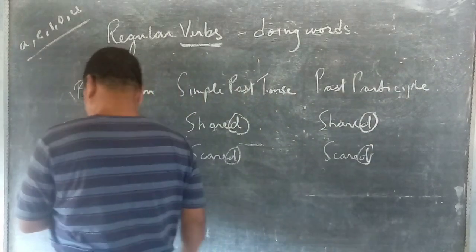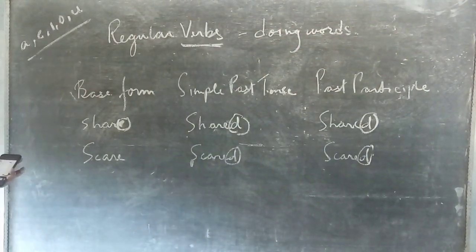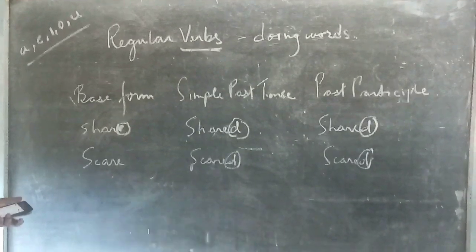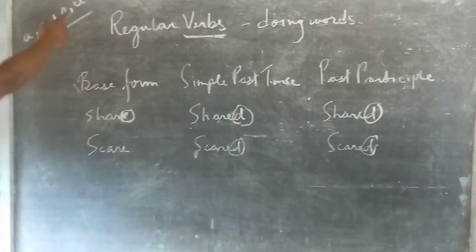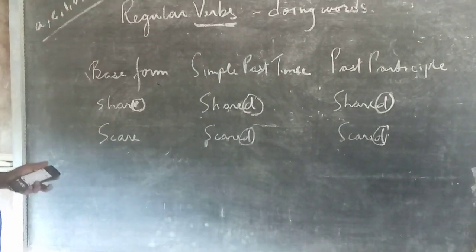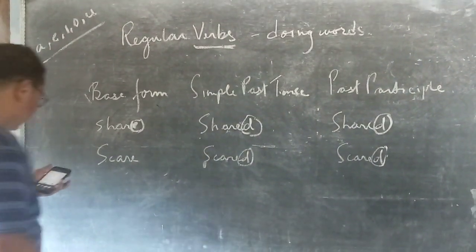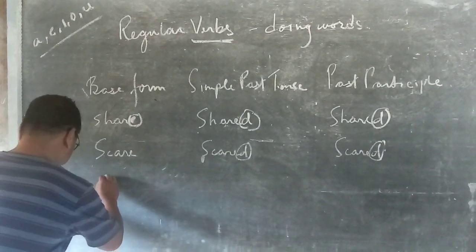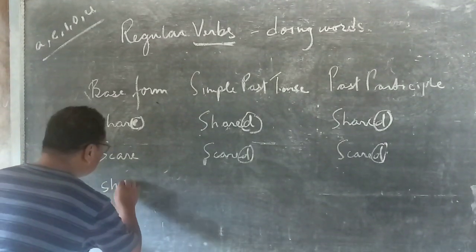Okay. Then if the verb ends with a consonant, A, E, I, O, U are vowels. The rest of the English alphabets are consonants. So here we'll take one example. Shout.